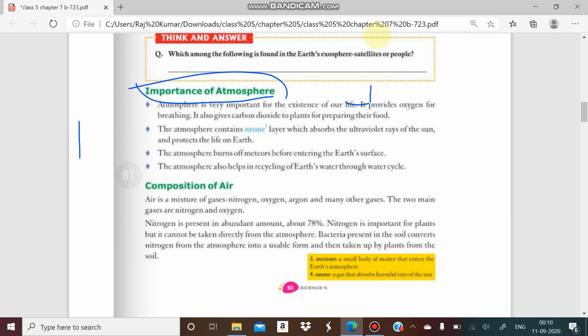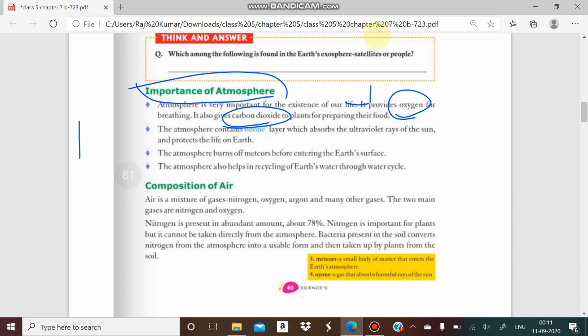We know the atmosphere contains different types of gases, and each gas helps in our existence. Our life and animals' life exist because there is the atmosphere, because it provides oxygen, and oxygen is necessary for our breathing process. The atmosphere also provides carbon dioxide, because carbon dioxide is necessary for plants, and both gases are present in the atmosphere. So we can say the atmosphere gives some basic survival things for our existence and plant existence.